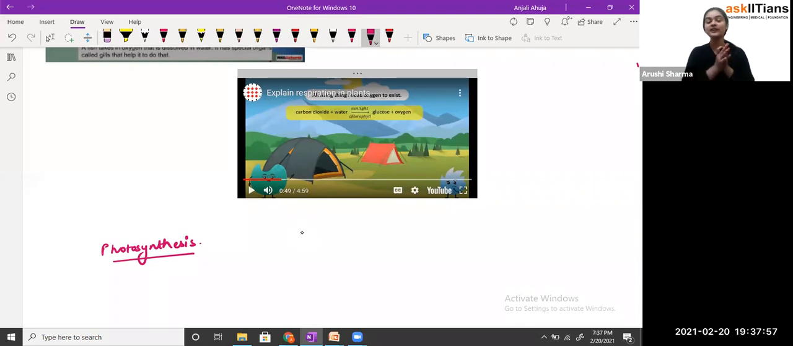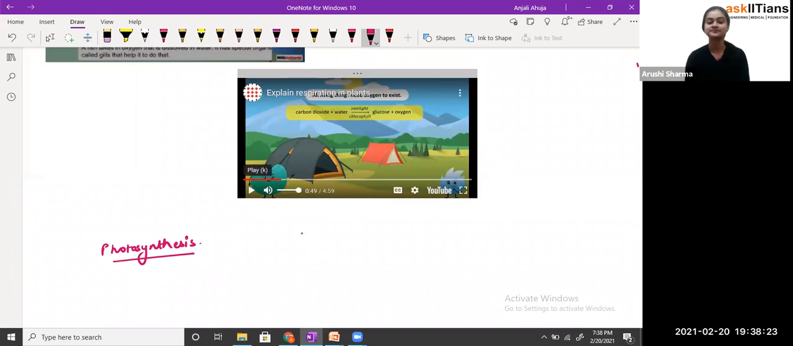That means, students, we have only seen that plants take carbon dioxide from the atmosphere and they require water and sunlight so that they can perform the photosynthesis process and produce glucose and oxygen. But now we are talking about how, for their respiration, for their breathing process, plants also require oxygen. But how are they getting that oxygen? So we are now going to discuss that part.